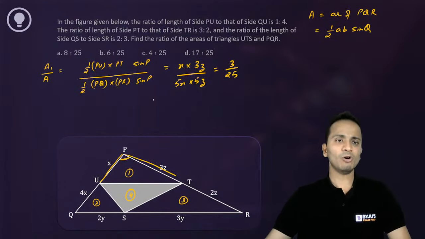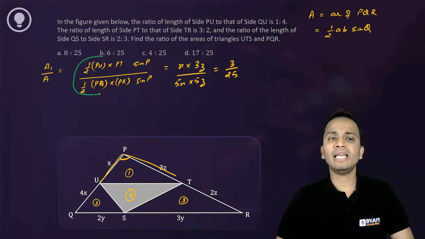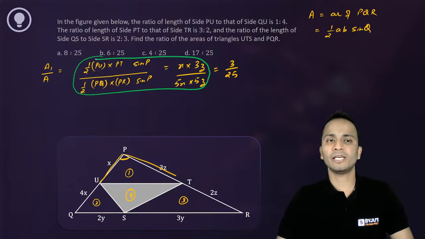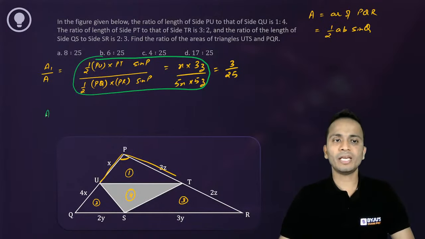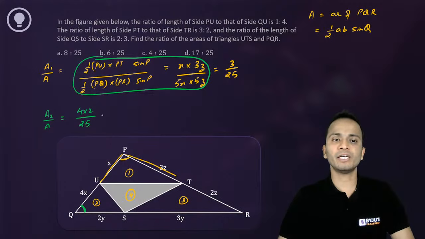Now next time whenever I'll be doing this, I'll skip writing all these things. So let's write A2 upon A. For A2, the second one, I'll consider angle Q. So 4 multiplied by 2 is the area of the smaller one, and 5 multiplied by 5, that is 25, is the area of the bigger one.